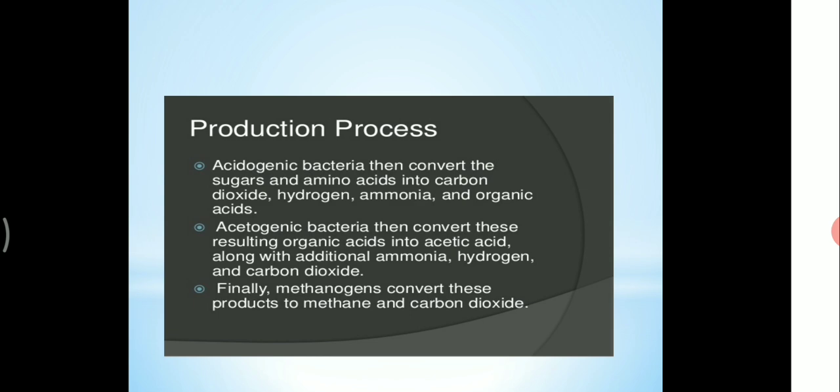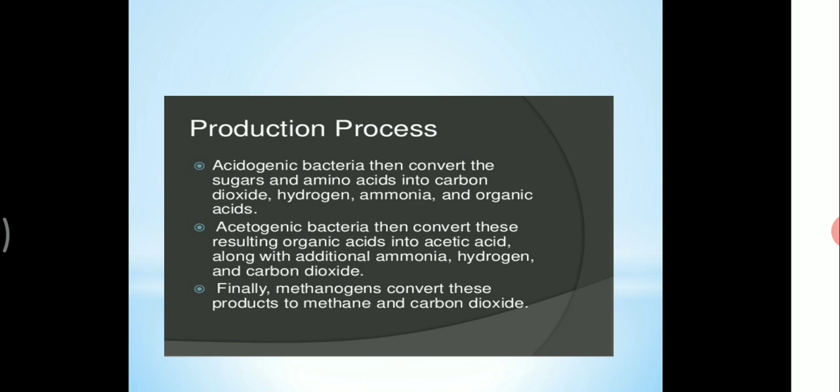Biogas is produced by microorganisms such as methanogens and sulfate reducing bacteria performing anaerobic respiration. Biogas can be produced naturally or industrially. Acidogenic bacteria convert the sugars and amino acids into carbon dioxide, hydrogen, ammonia and organic acids.